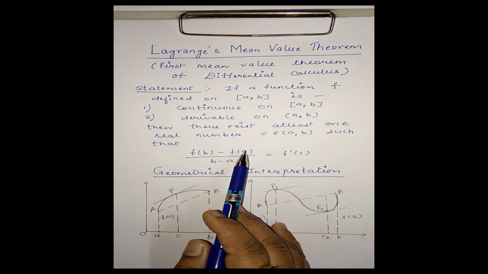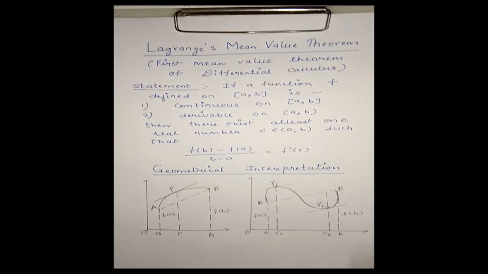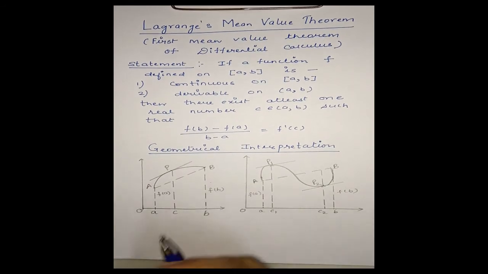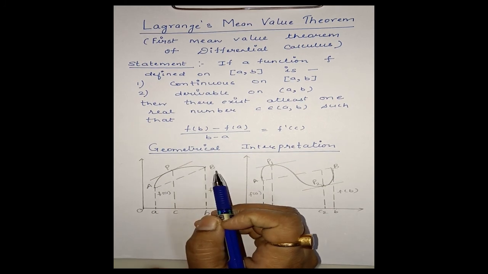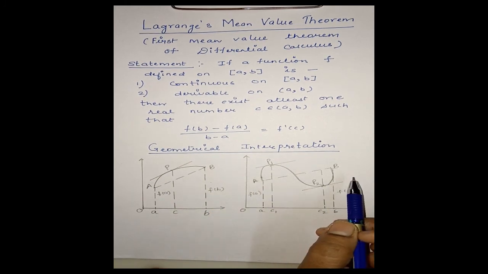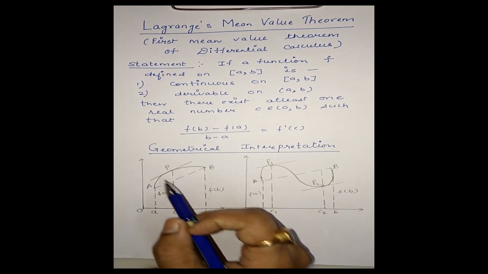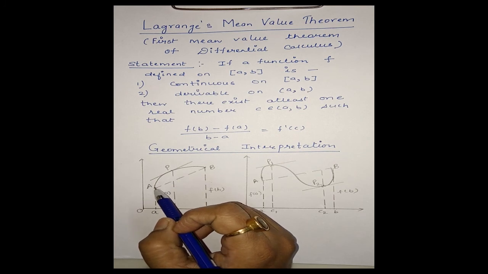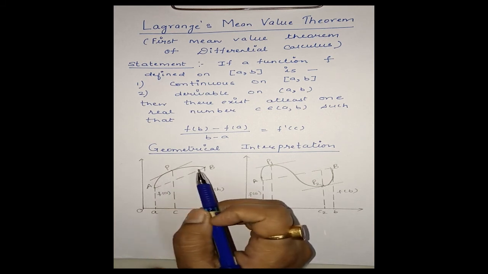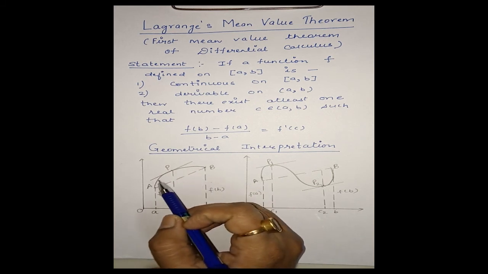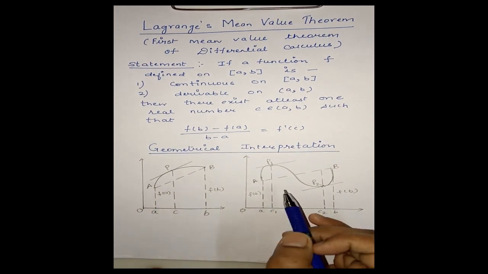Let us understand this theorem with the help of a graph, that is, the geometrical interpretation. We have these two types of graph, and it is clear from the graph that the function is continuous since the graph is without any gap, without any jump. Both graphs are without jump, without any gap. The second condition is that we can draw the tangent at every point between x is equal to a and x is equal to b in the open interval (a, b). On the graph we can draw a tangent at every point in the open interval, here also and here also. This is the second condition.